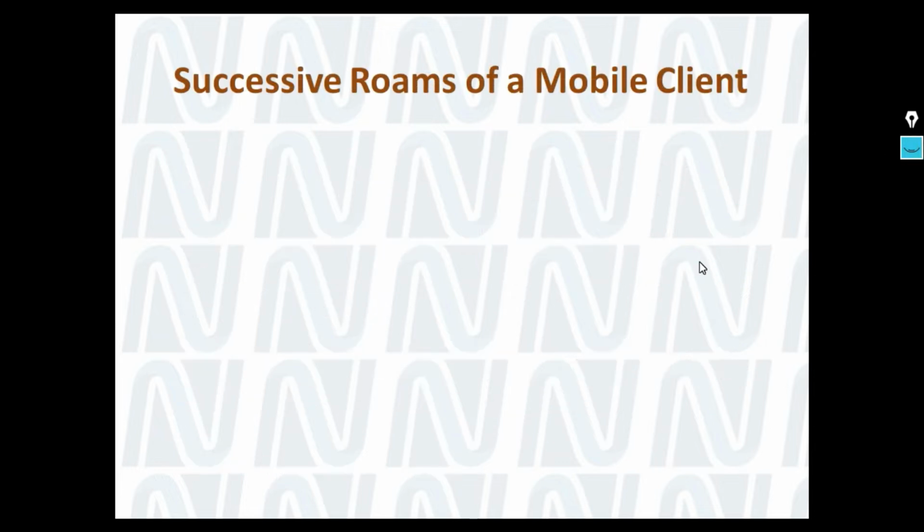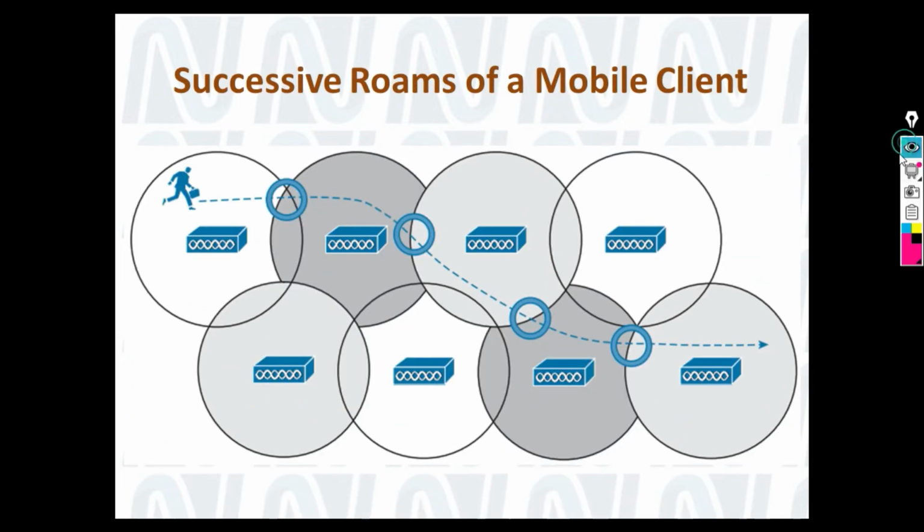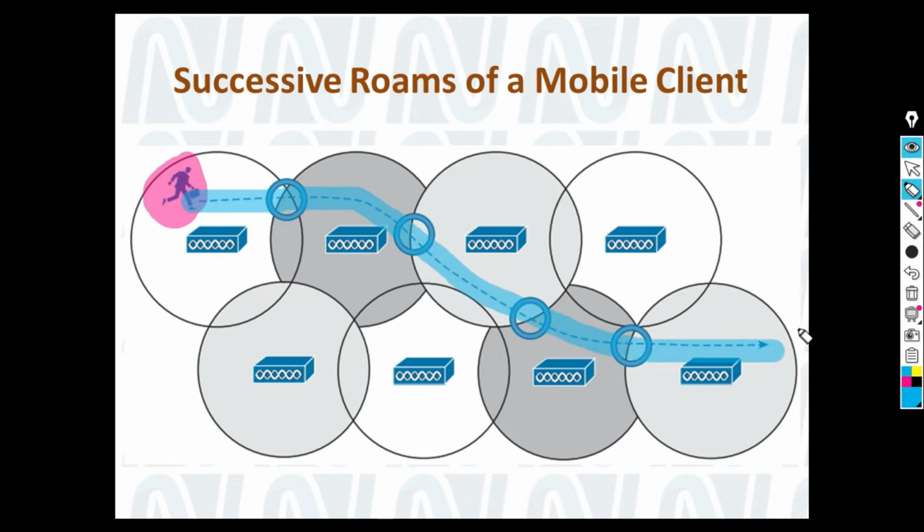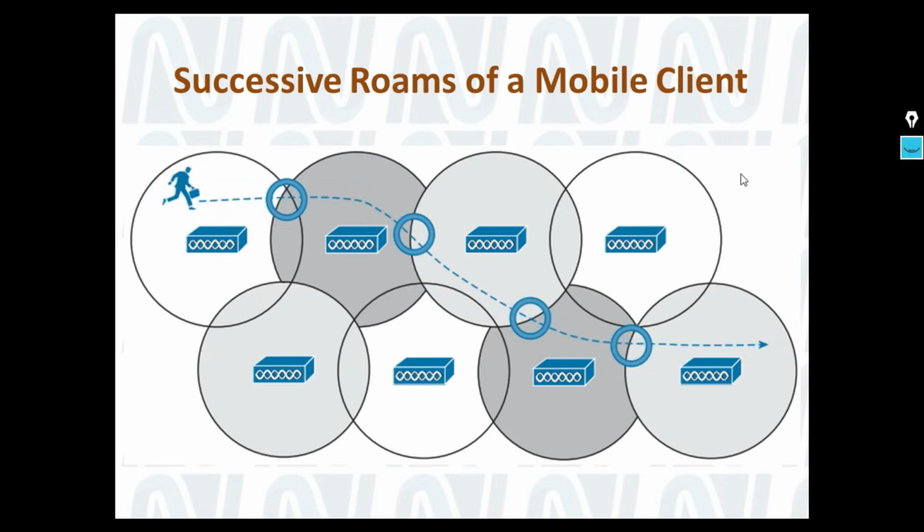So this is a simple diagram where we can see one user, a wireless user, connecting through a wireless AP, and once the signal strength is degraded, it will associate with the second AP in the gray, and again wherever he is going, he is getting associated and reassociated with other APs. So it depends how he or she is moving.